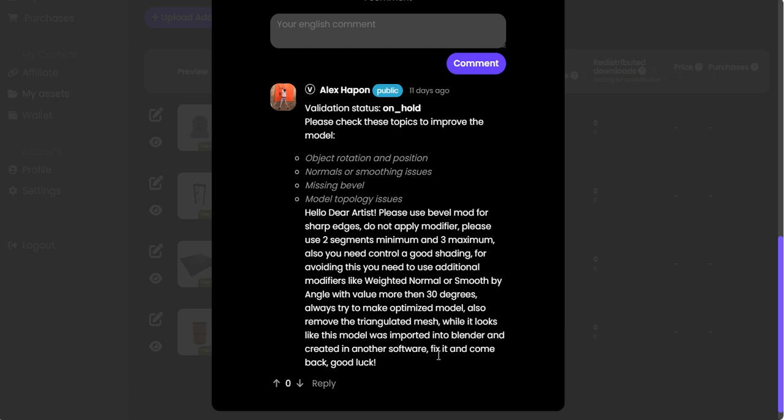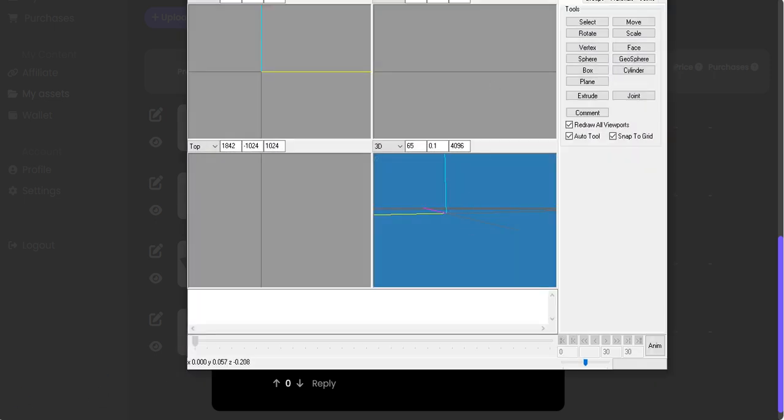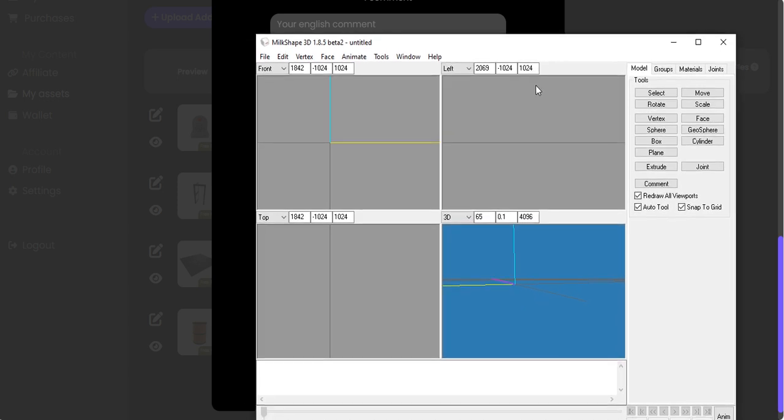I do, and I can make my models and distribute them as I please. So Blender should not have a problem with the other software. Honestly, really, it shouldn't. But apparently, there's a problem with the other software. Of course, there's no problem with MilkShape. It's really not. And I can actually fire up MilkShape. Actually, let me fire up the other software for you. Here it is. This is MilkShape. This is the other software they're talking about.